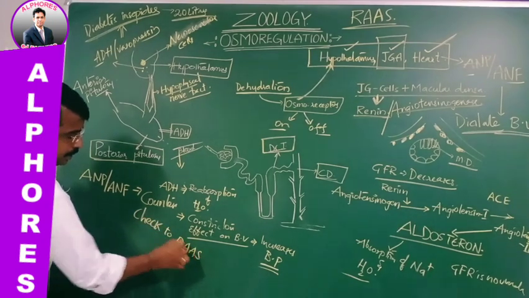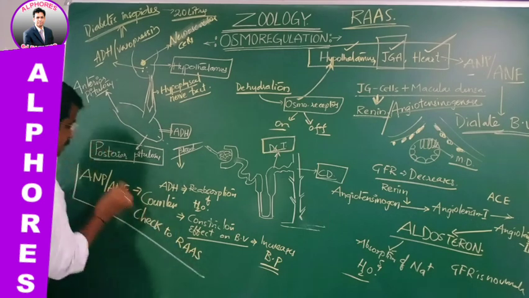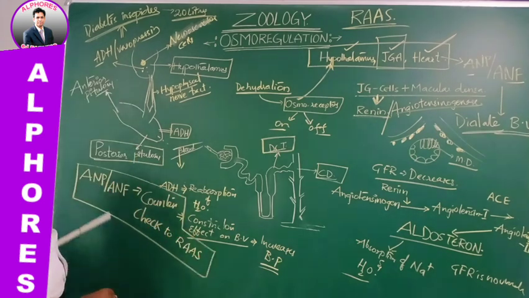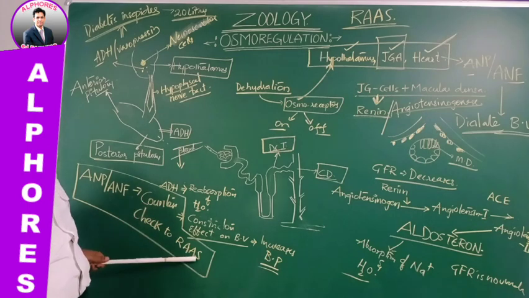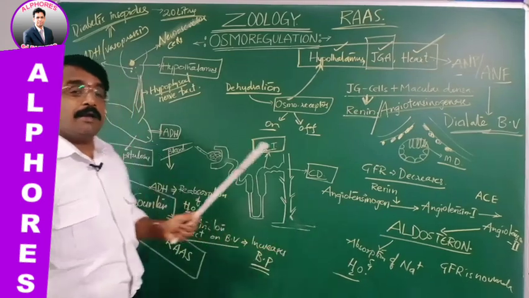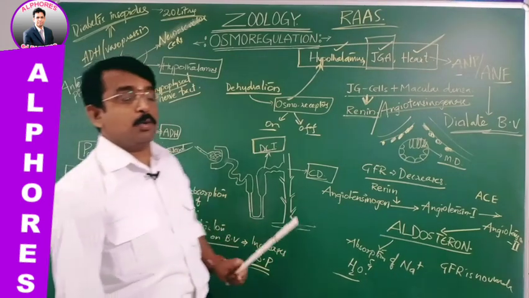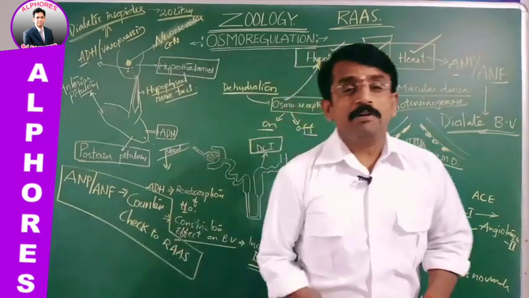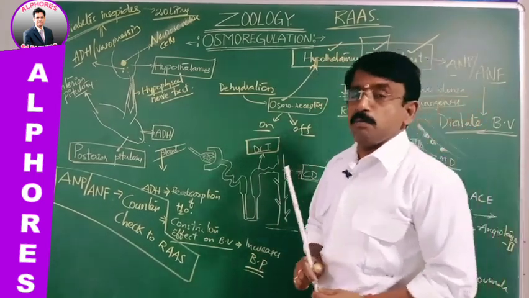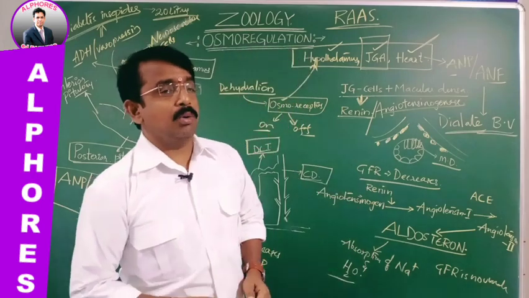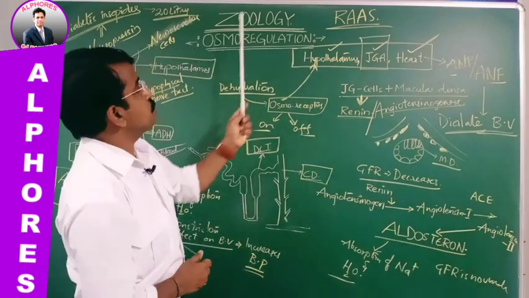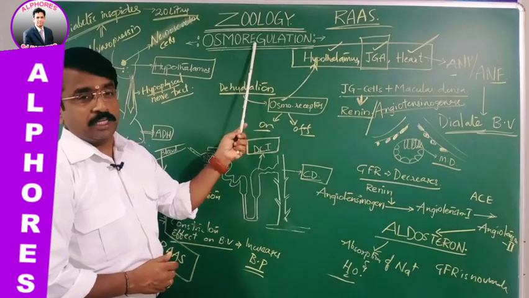I repeat, ANP or ANF is considered to be the counter check to RAAS, which means RAAS increases the blood pressure, ANF decreases it. This is how the glomerular filtration and blood pressure are regulated and monitored. So this is how the body fluid and salt concentration is maintained, which is referred to as osmoregulation.